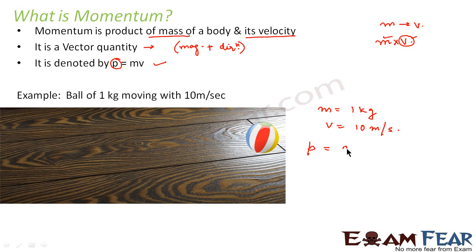So momentum, that is small p, will be equal to mass into velocity, which is equal to 1 into 10 kg meter per second. So this will be equal to 10 kg meter per second. So this will be the momentum of the ball.